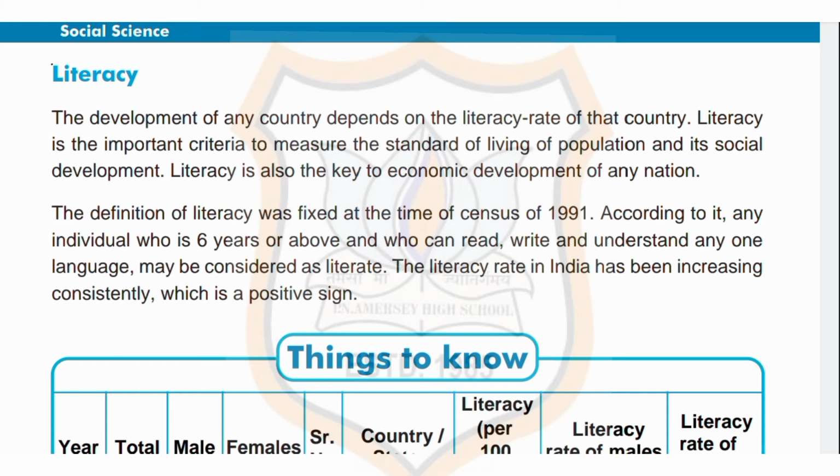The definition of literacy was fixed at the time of census of 1991. According to it, any individual who is 6 years or above and who can read, write and understand any one language may be considered as literate. The literacy rate in India has been increasing consistently, which is a positive sign.